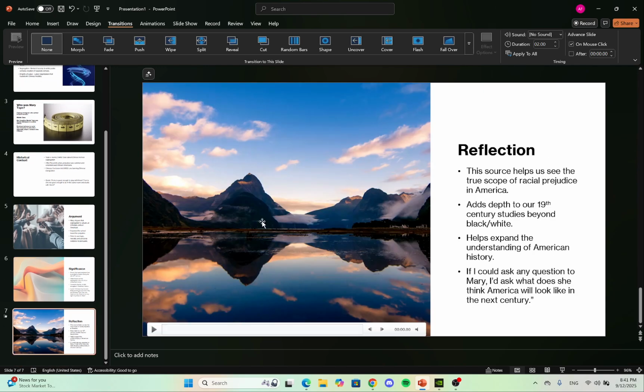Last slide, reflection. This source helps us see the true scope of racial prejudice in America. It goes past black and white. It helps us see that not everything was black and white, that almost every single race has been prejudiced during this time and then later. And it adds depth to our 19th century studies beyond black and white.